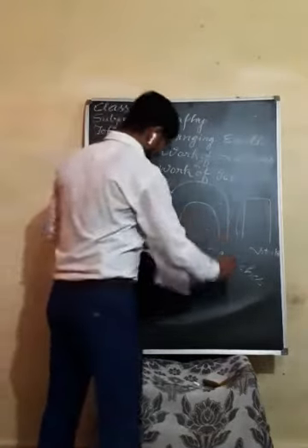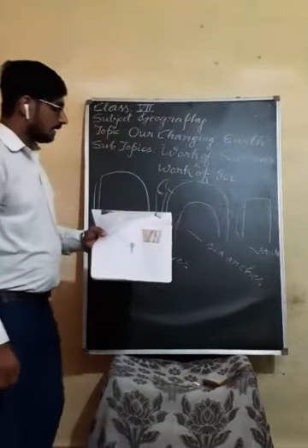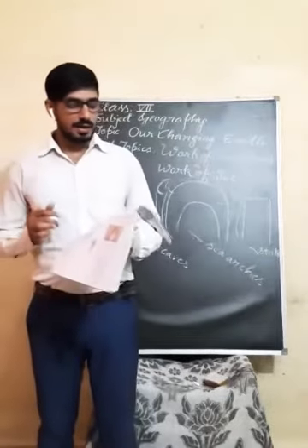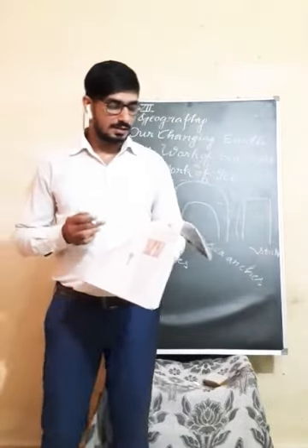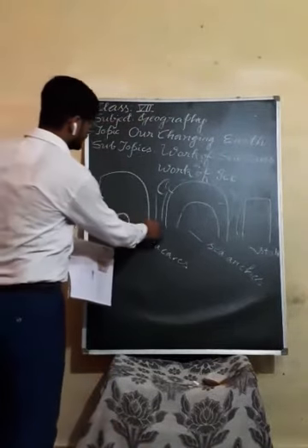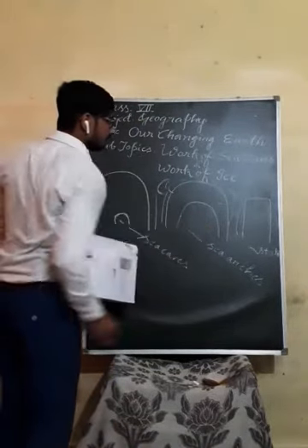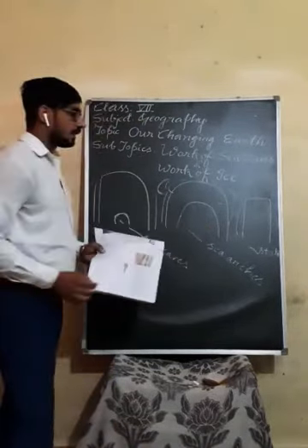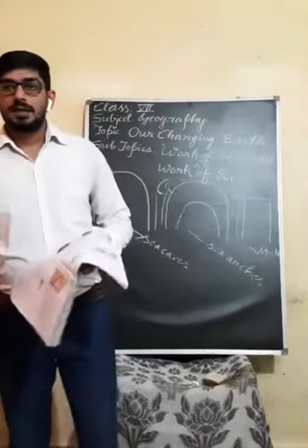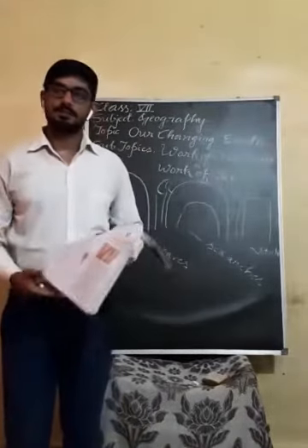You have to underline it. Next, underline: the steep rocky coast rising almost vertically above sea water is called sea cliff. These vertical rocks are known as sea cliff. Understand?